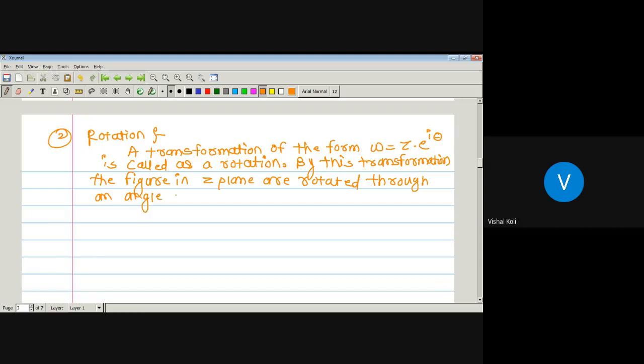And if theta is greater than 0, then the rotation is anti-clockwise. And if theta is less than 0, then our rotation is clockwise.